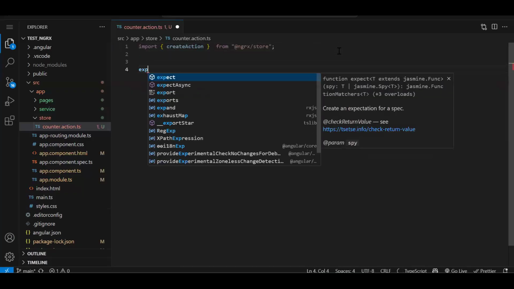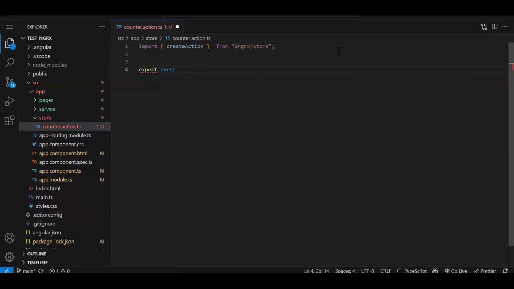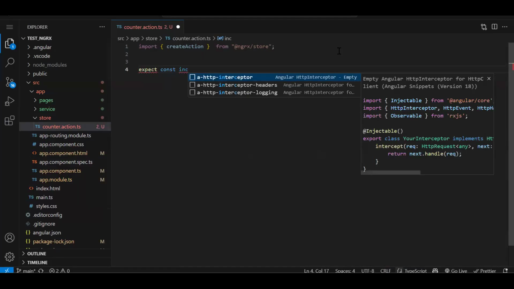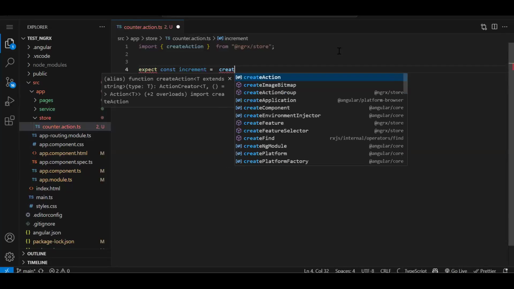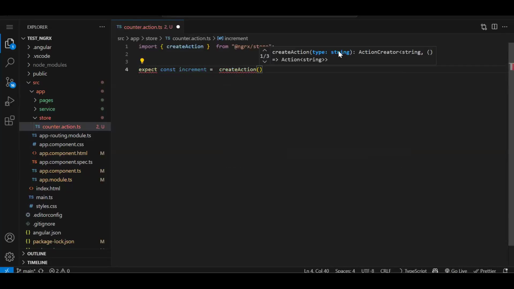So export const increment is equal to createAction. Now here we have to specify some name, so in square brackets, counter, increment. Just the same name we are passing over here.